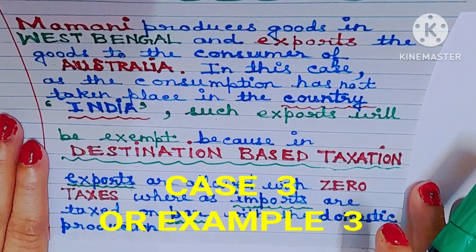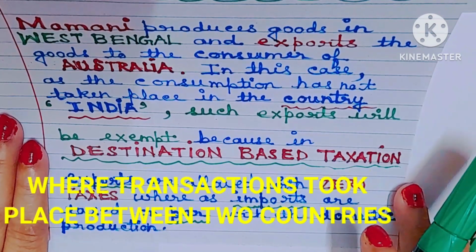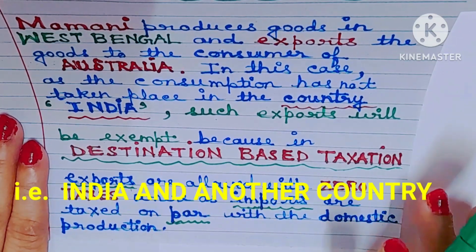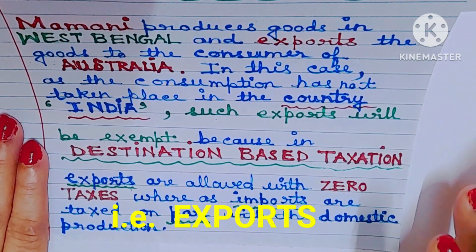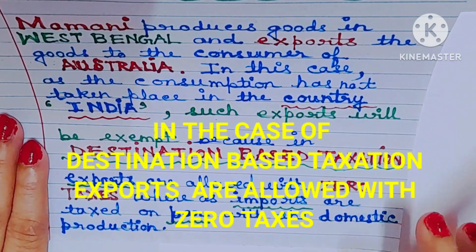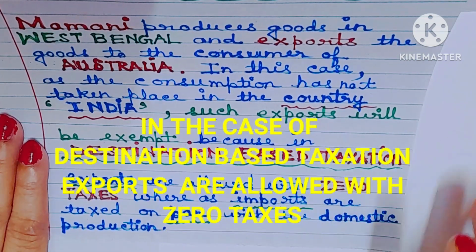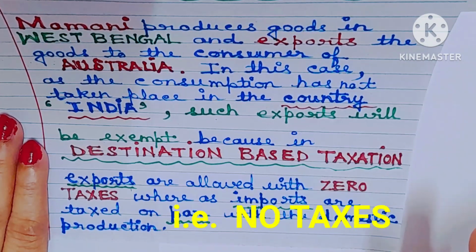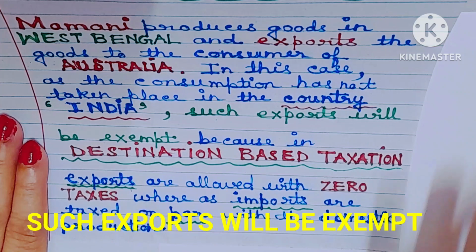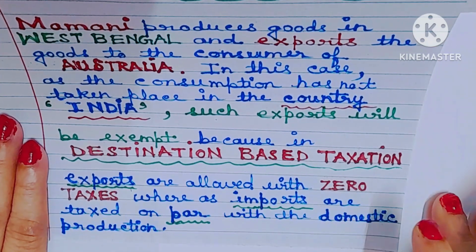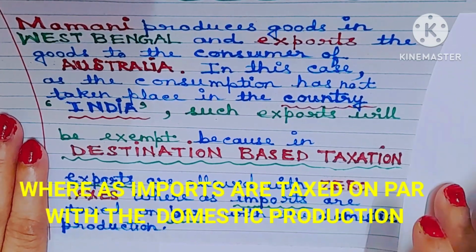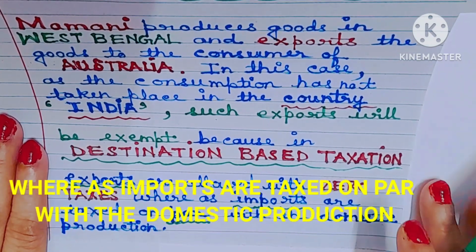In the case of number 3, where transactions took place between 2 countries, that is India and another country, that is exports. In the case of destination-based taxation, exports are allowed with zero taxes, that is no taxes. Understood? Such exports will be exempt, whereas imports are taxed on par with the domestic production.